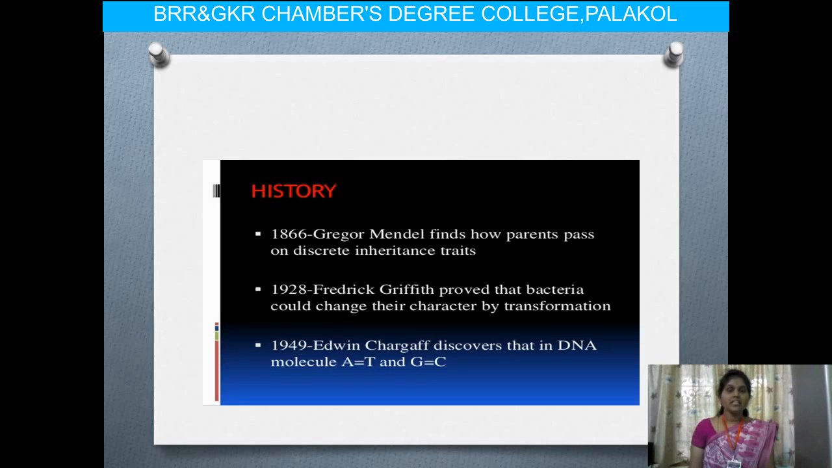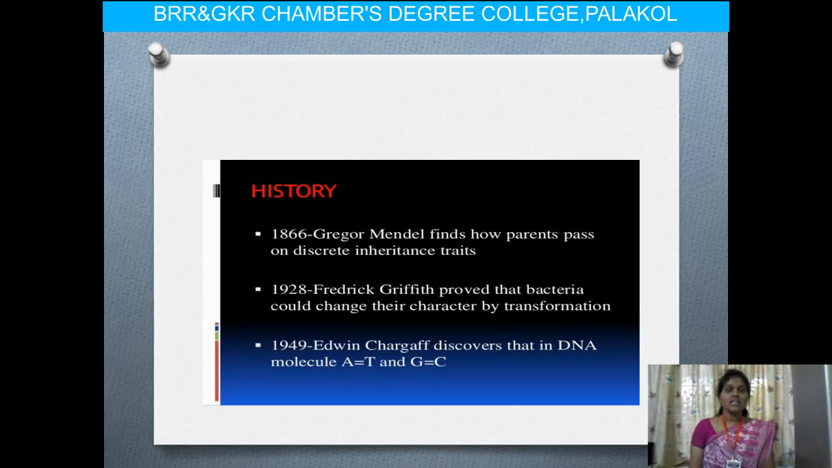After that, in 1928, Frederick Griffith proved that bacteria could change their character by transformation. Transformation means DNA is transferred from one microorganism, that means one bacteria, to another bacteria, which will change the characteristics of the new bacteria. It was first discovered and proved by Frederick Griffith. It is also called the Griffith experiment. So this transformation was first discovered in 1928.